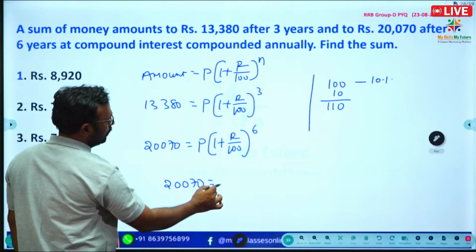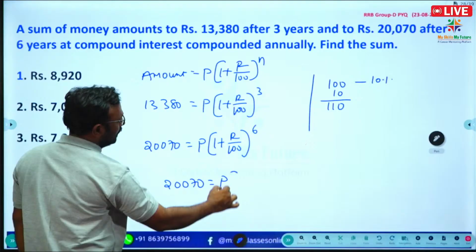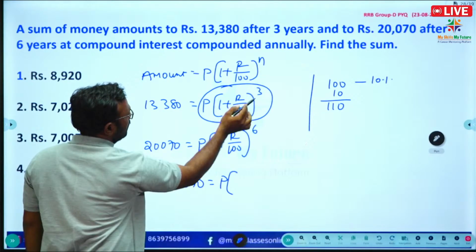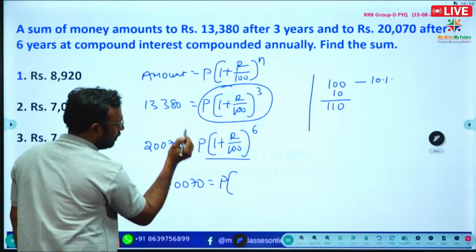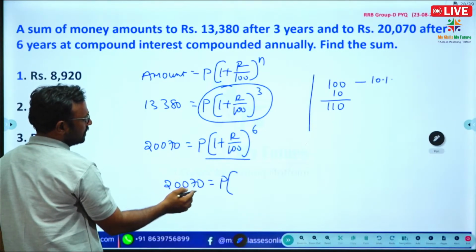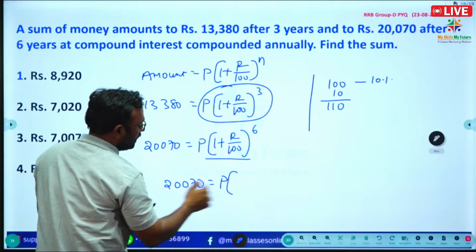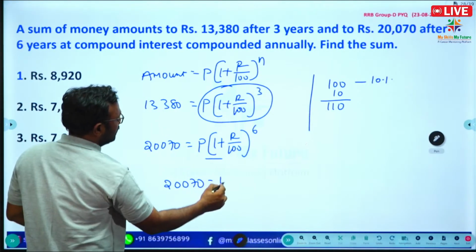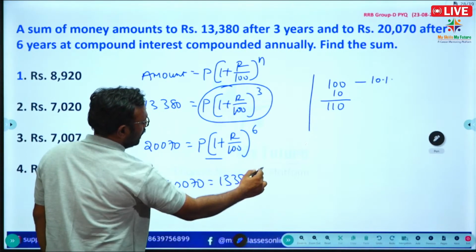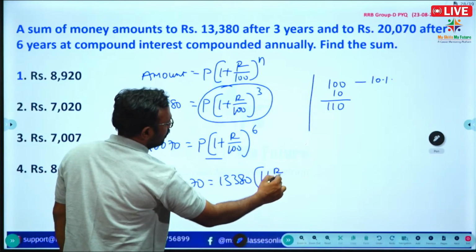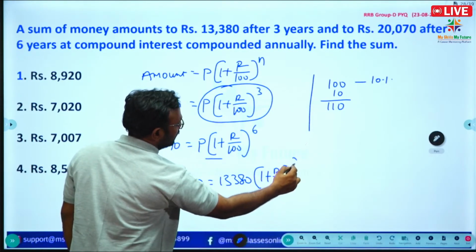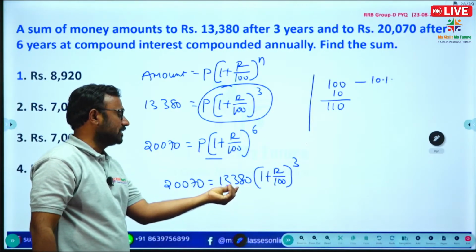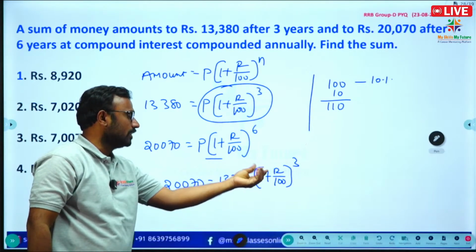20070 is equal to principal. This is the amount when calculated for 3 years, we get this value. I am taking the principal as 13380 into 1 plus R by 100 to the power 3. So after 3 years, this is the principal, and based on this principal we are calculating the rate of interest.